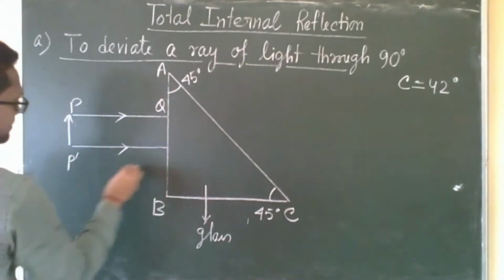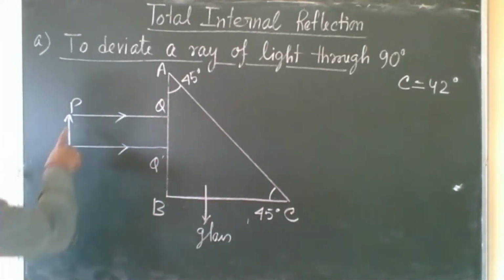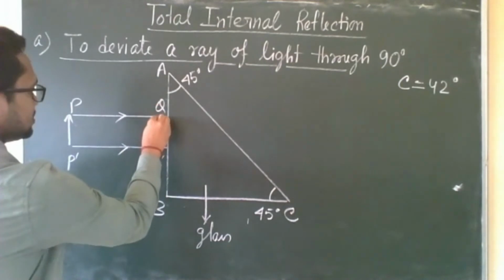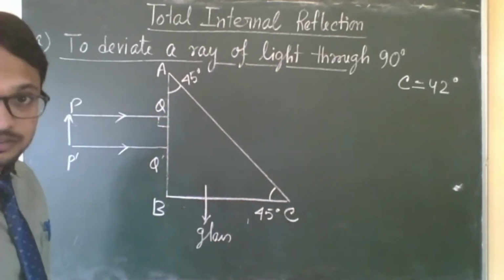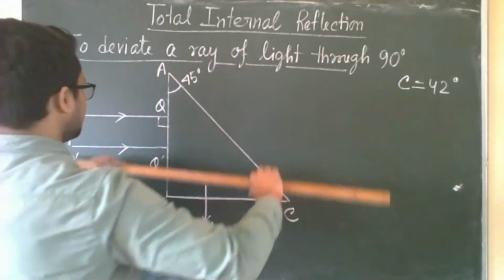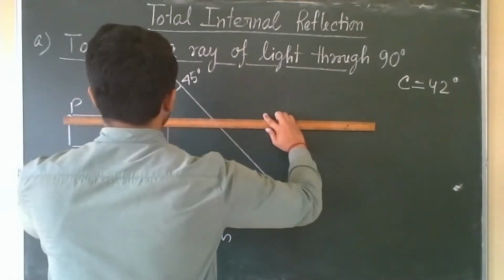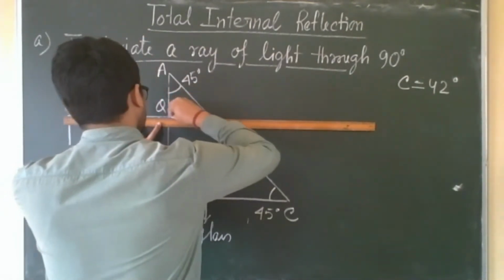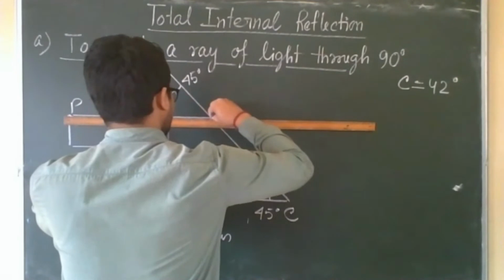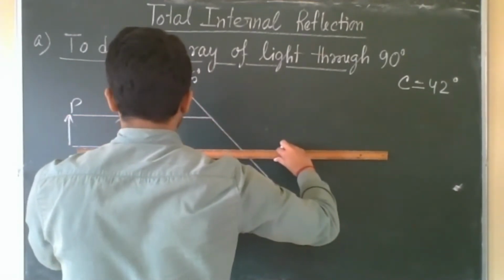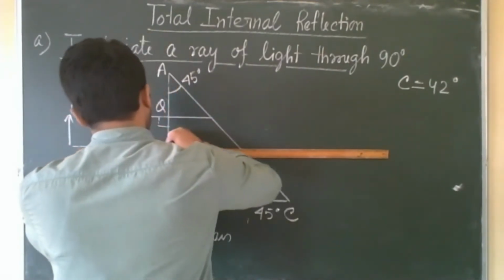PQ and P prime, Q prime. So normal incidence, here it is 90 degree. Normal incidence means what? No deviation. You all know, normal incidence means no deviation. So they have entered inside the prism without any deviation.